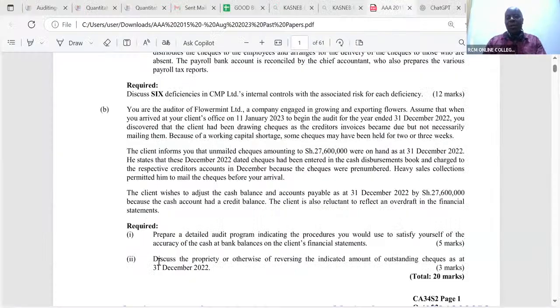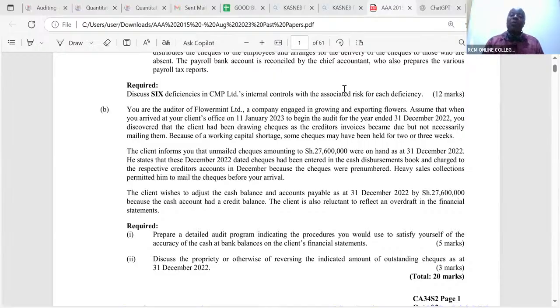So look at part 2. Discuss the propriety, that is the truthfulness or otherwise, of reversing the indicated amount of outstanding checks as at 31st December 2022. But remember, these guys were paid in January 2023, and they would want to change the figure. The client wishes to adjust the cash balance and accounts payable as at this date by 27,600,000 because the cash account had a credit balance. The client is also reluctant to reflect the overdraft in the financial statements.